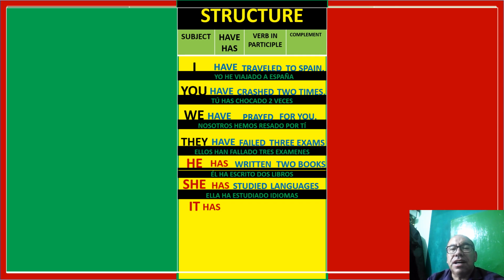And the last example, that is with it. Remember that it may be for animals or objects, things or animals. So let's say it has rained a lot in the city.